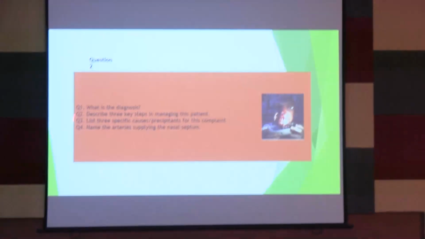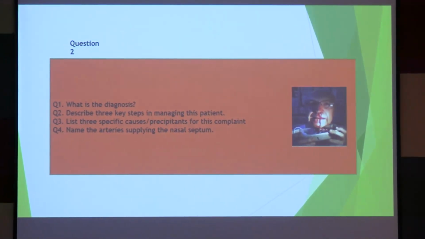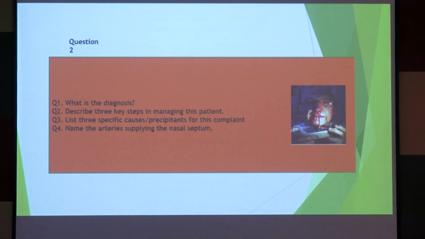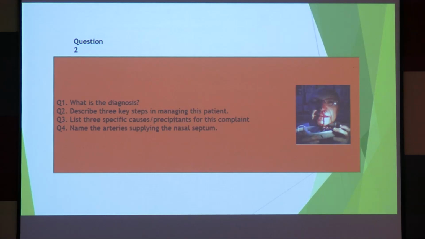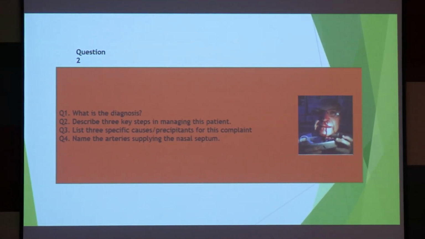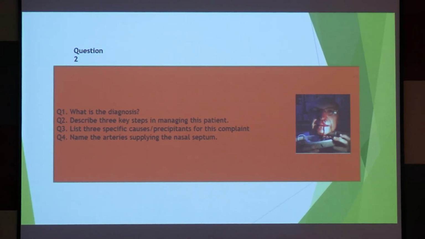Now coming to this question number 3, 3 specific causes or precipitants of this complaint. That means name 3 causes of epistaxis, right? Most common causes of epistaxis. 1, speak out, speak out. Trauma. Next, hypertension. Next, there are many thousands, hundreds of causes. More common causes, hypertension, trauma, and if there is any tumor or foreign body, bleeding tumor, right? Or